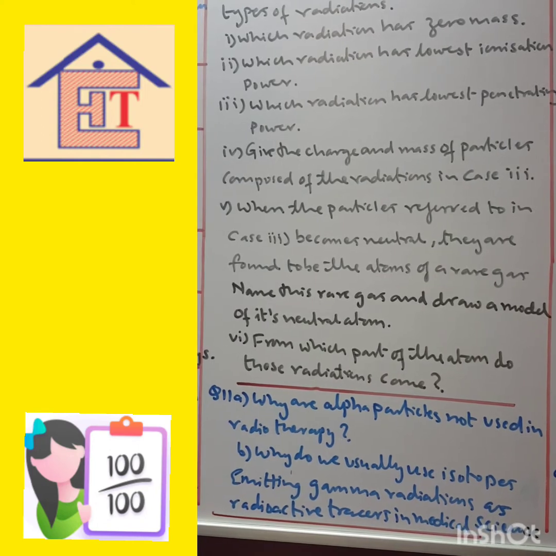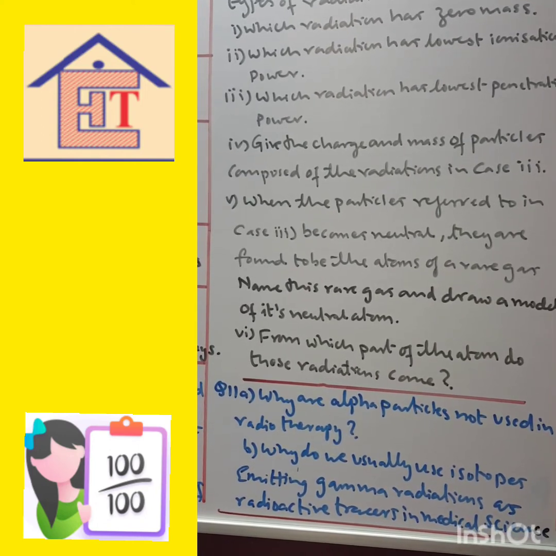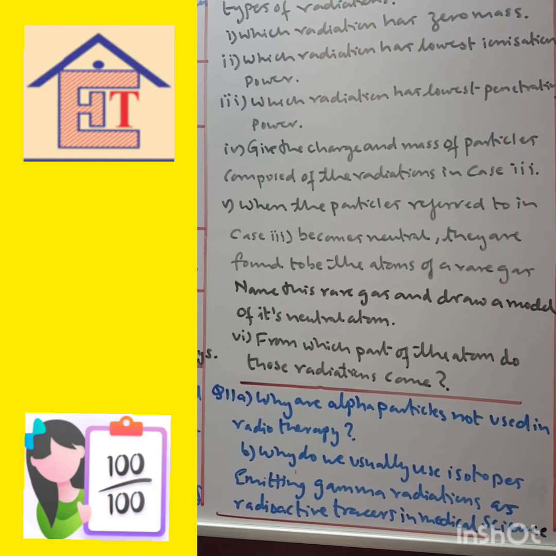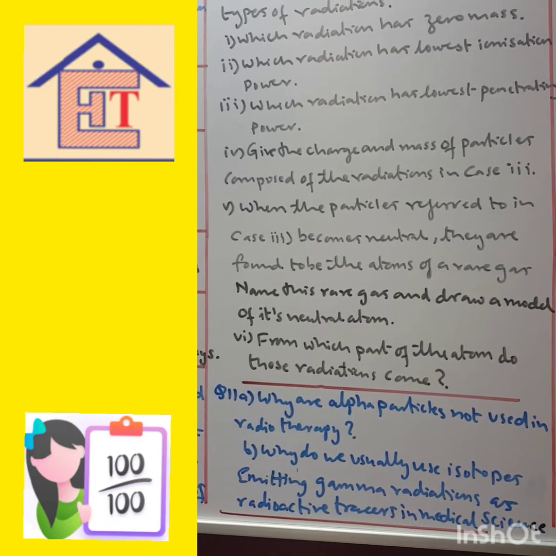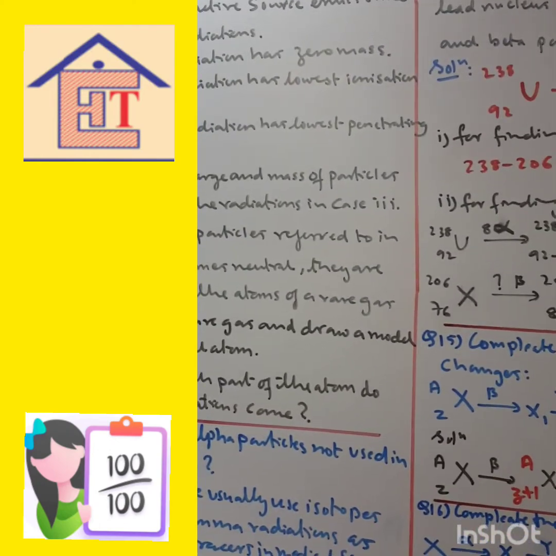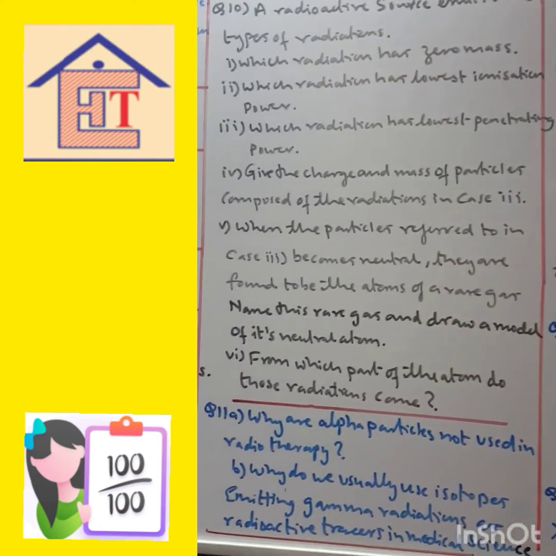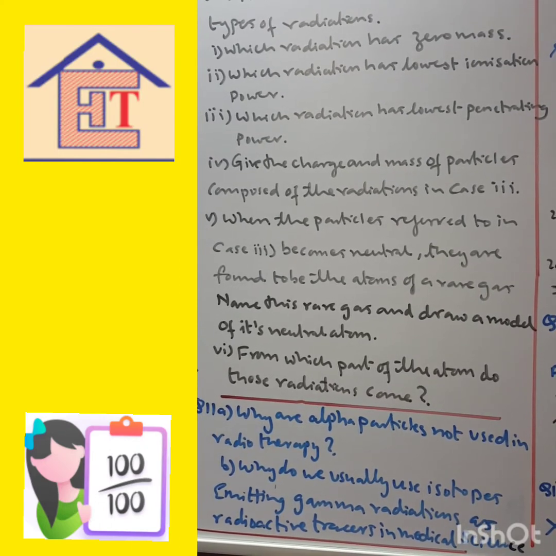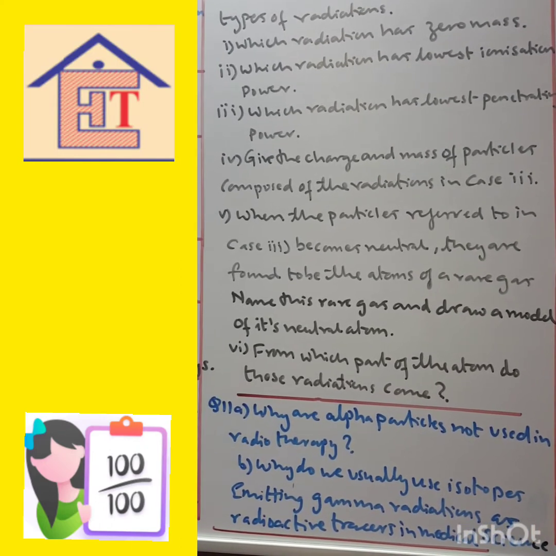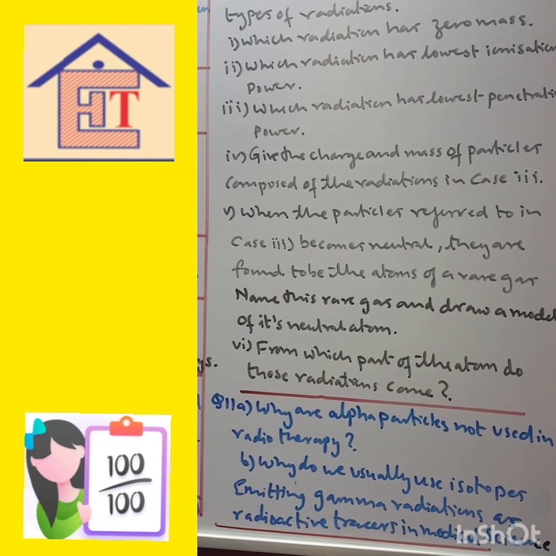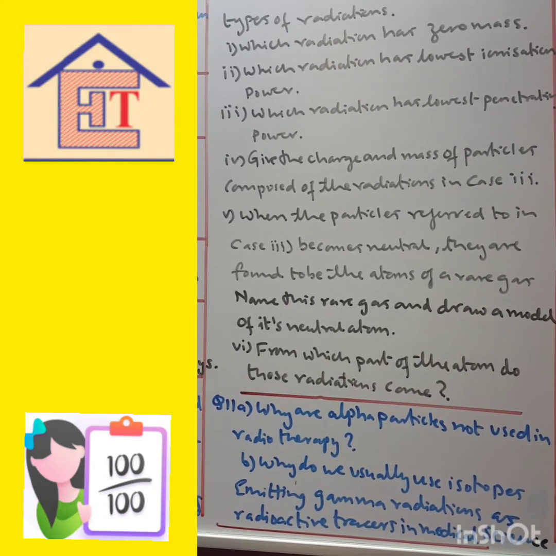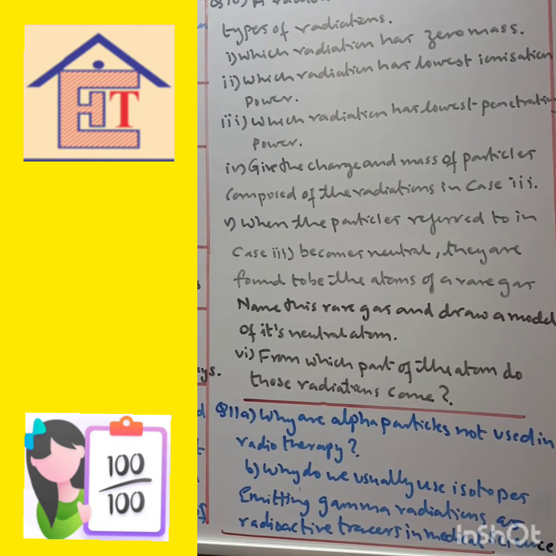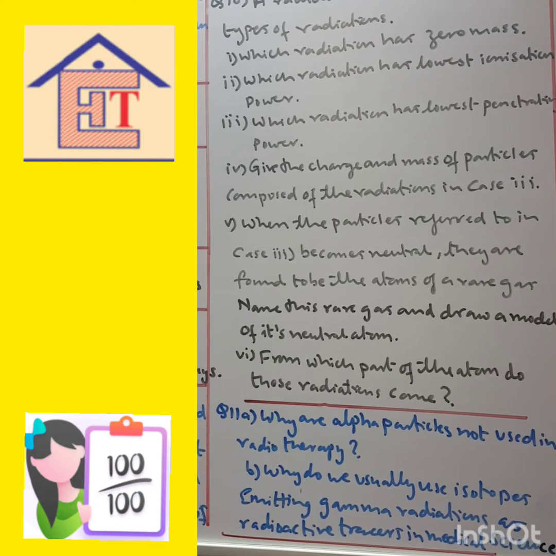Why are alpha particles not used in radiotherapy? Why do we usually use isotopes emitting gamma radiation as radioactive tracers in medical science? So as alpha particles have low penetrating power and can be stopped by a few centimeters of air or by skin, therefore they are not used. Gamma radiations are used because these rays readily pass out of the body and are less likely to be absorbed by the cells than alpha rays.